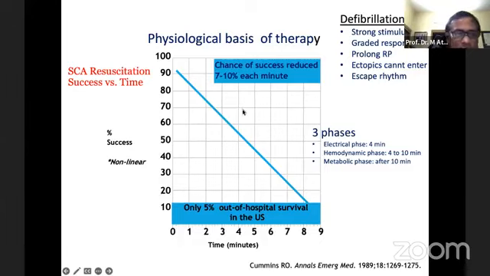And each minute, there will be a 10% loss of the chance of survival. There are 3 phases within this 10 minute time. That is the electrical phase, up to 4 minutes, the hemodynamic phase, 4 to 10 minutes, and after 10 minutes, the metabolic phase. There will be acidosis, and the chance of recovery is almost irreversible.